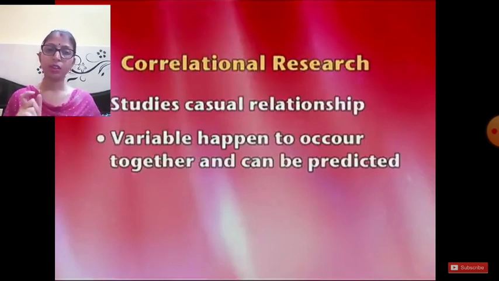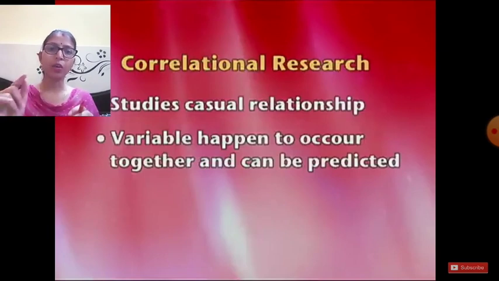The number is known as the correlation coefficient, and its value can range from plus 1.0 to 0.0 to minus 1.0. That means plus 1 to minus 1. This is the range of the correlation coefficient.